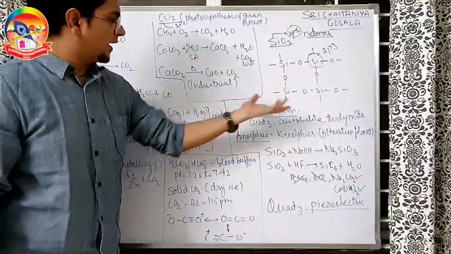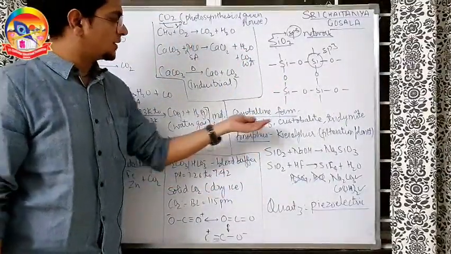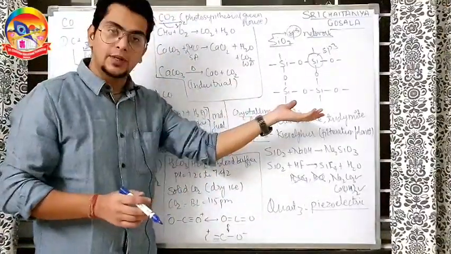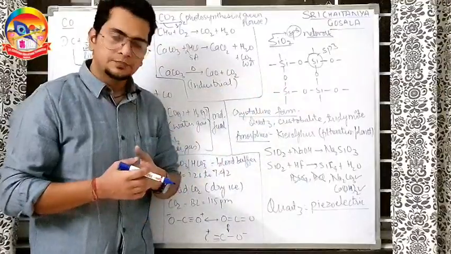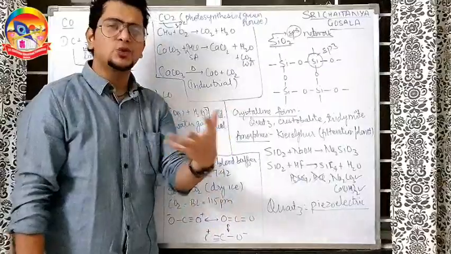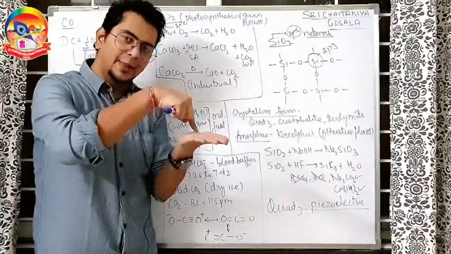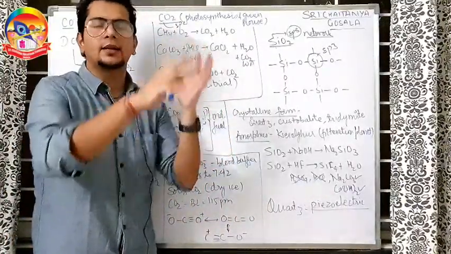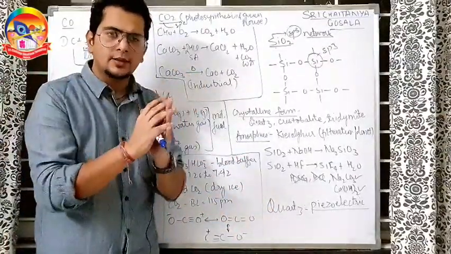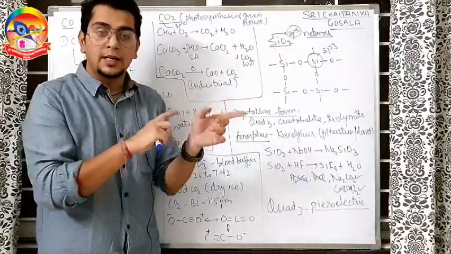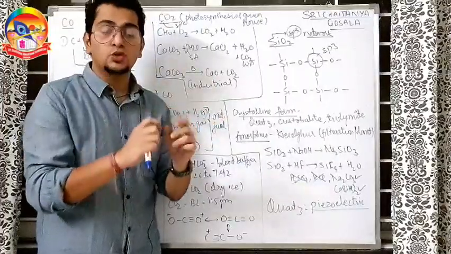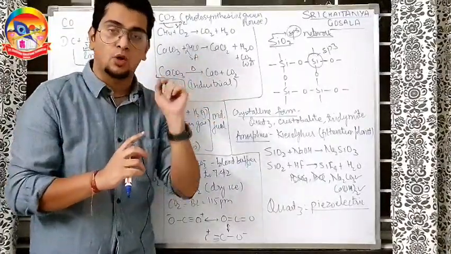Next, in the crystalline form, there are quartz, cristobalite and tridymite. There are 3 forms of silica, also silicates. They are silicates as well, and they are in the crystalline form. Next, I'll talk about quartz here. Quartz is a piezoelectric substance. What is piezoelectric? Some substance where you put mechanical stress, like you press it, and it conducts electricity. Quartz you might have seen in your watches also. Many a time quartz is written; the watch is not usually made up of quartz, it's just branding. But quartz is used to make highly accurate clocks.